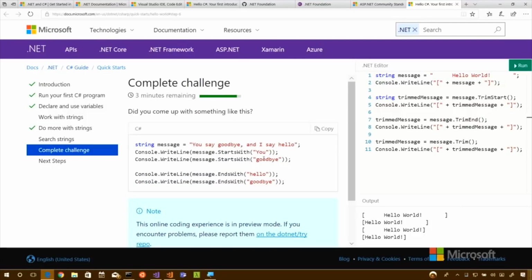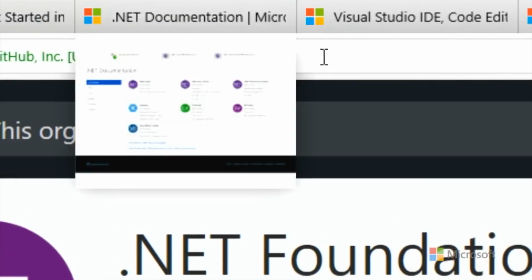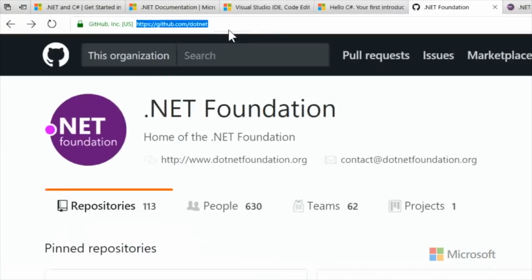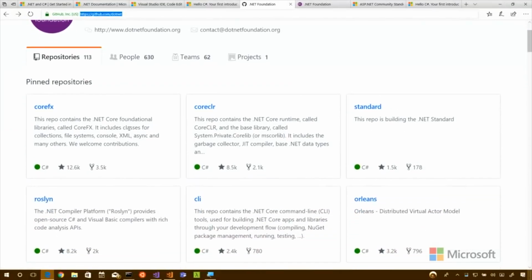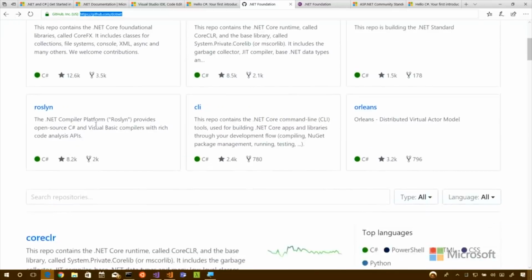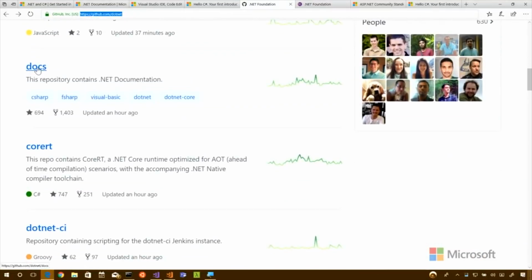And speaking of GitHub, in fact, all of .NET is open source, so it's important to remember that it is all on GitHub. So if you go to github.com/.net, you'll come here to the .NET Foundation, and it is within there that all the source code is. Now, as a beginner, you might not necessarily care about that source code, but it's just nice to know it's there. Yeah, and they also do have samples within most of the repos that you can start playing around with. That is a good point. It's all there. You can go and look at the core CLR, and the docs themselves are also open source.